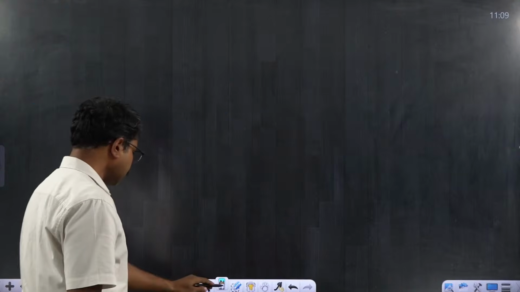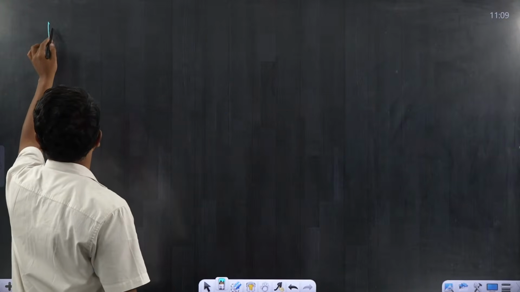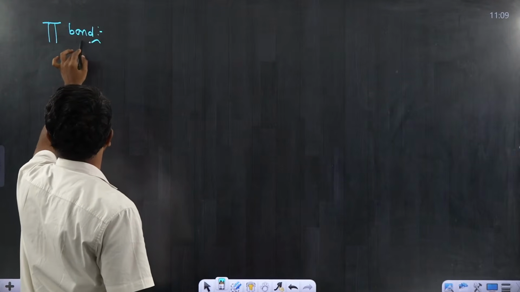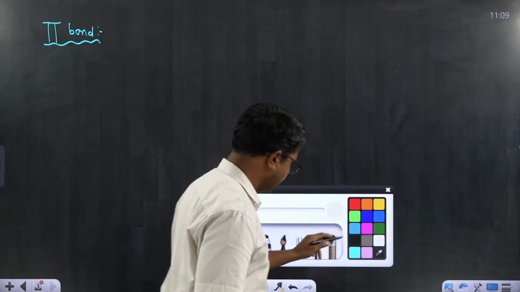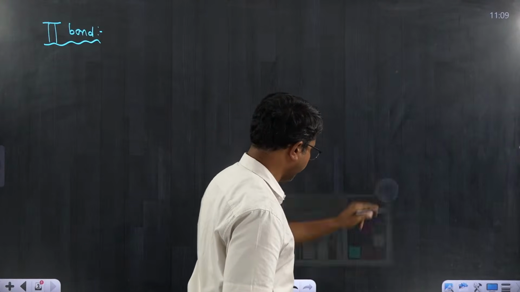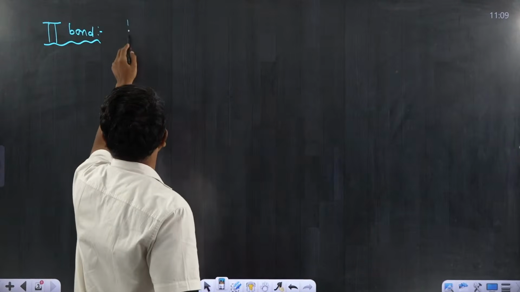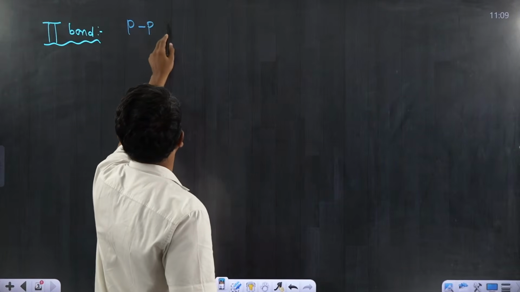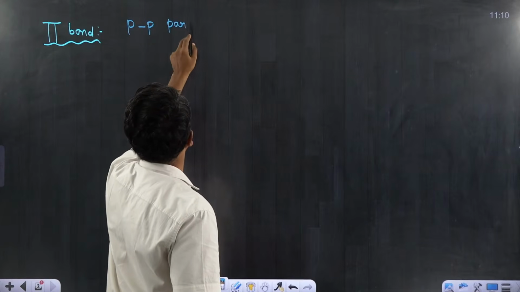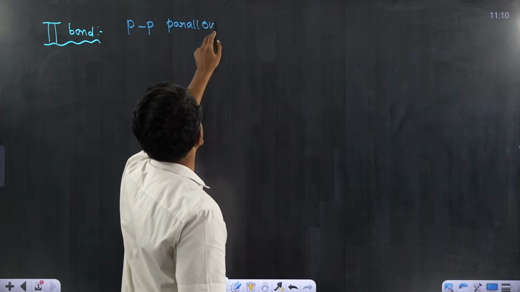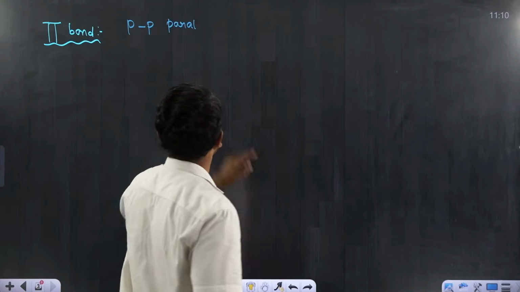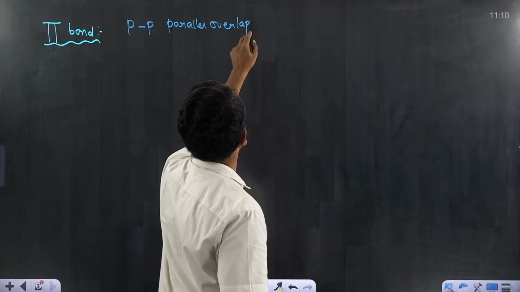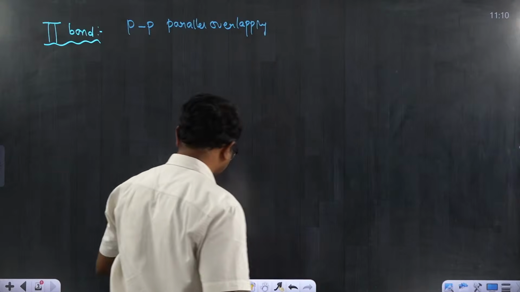Now coming to the case of pi bond, I gave one illustration for the formation of pi bond as p-p parallel overlapping. Parallel overlapping of p orbitals leads to the formation of a pi bond.